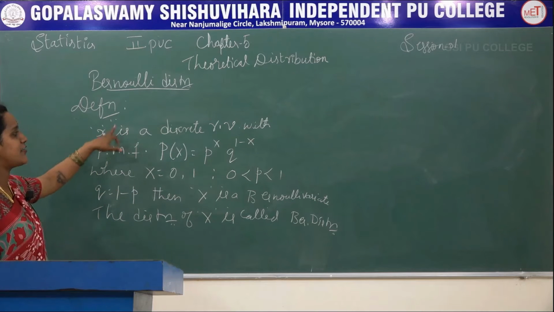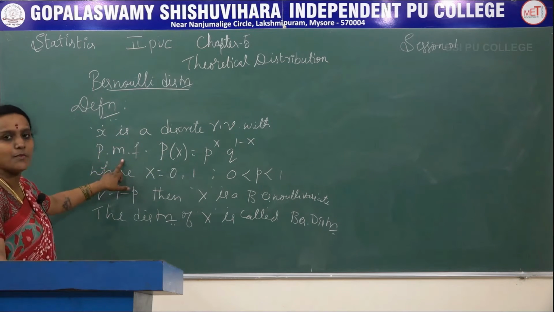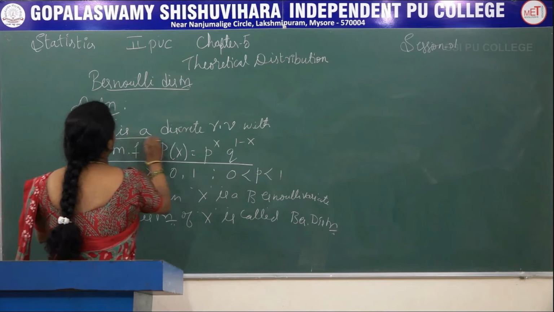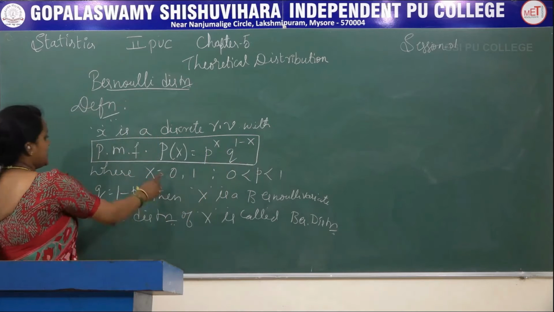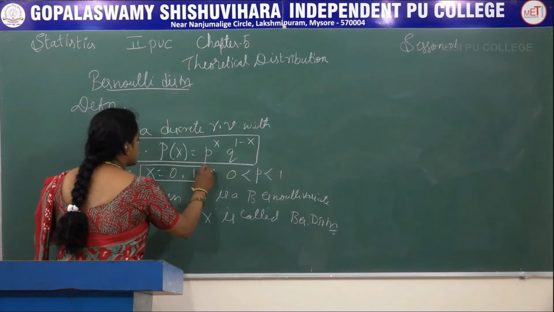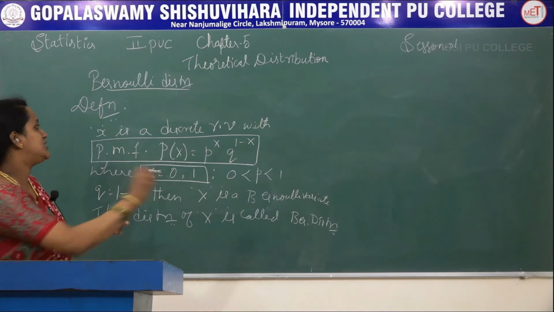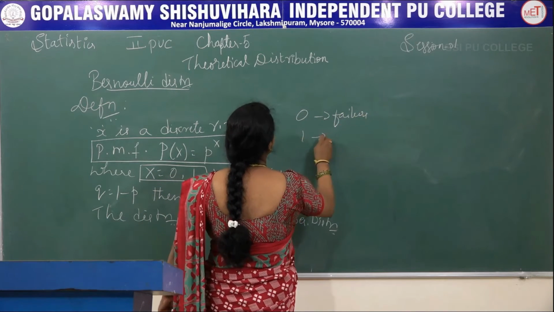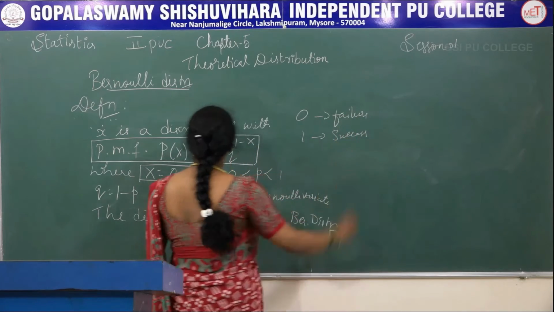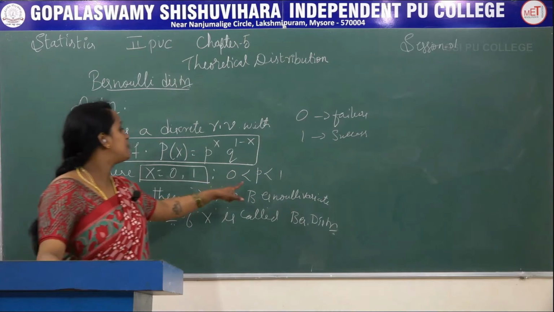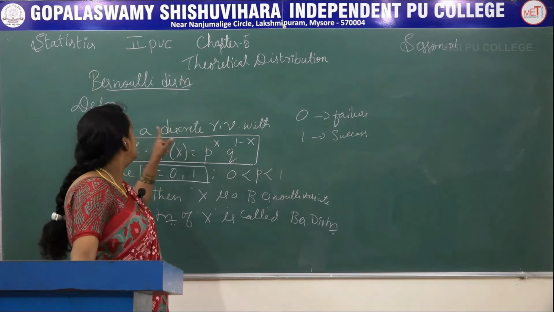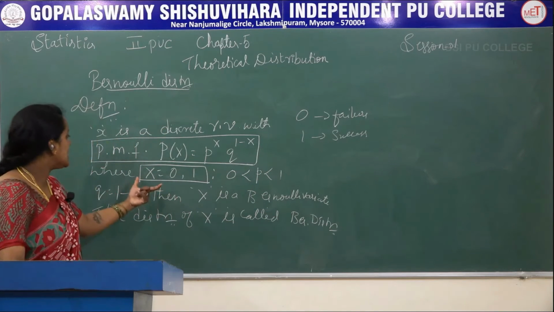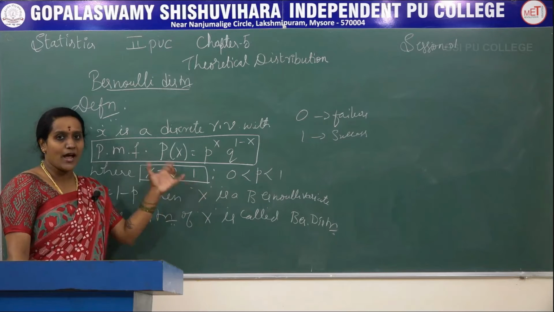If x is a discrete random variable with PMF, probability mass function, this is the PMF. This is very important. And this is the range: x takes the value 0 and 1. Here 0 is failure, 1 means success. And this p is the parameter of the Bernoulli distribution, and it takes values from 0 to 1.